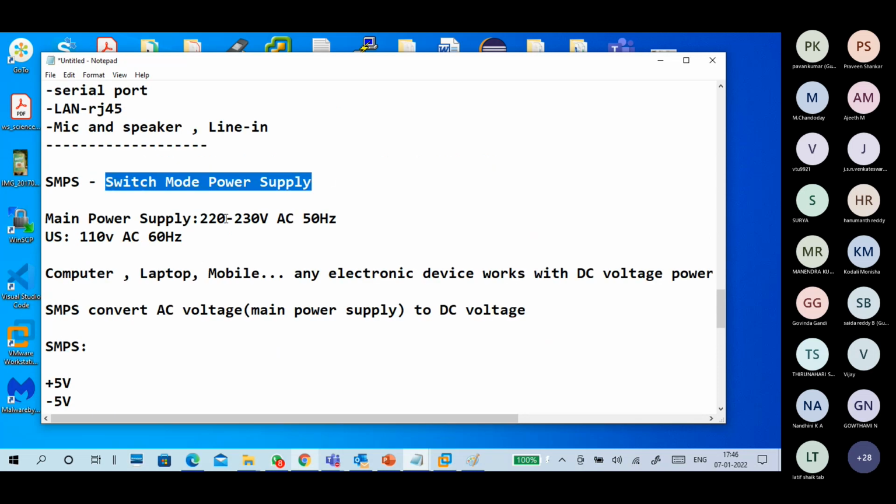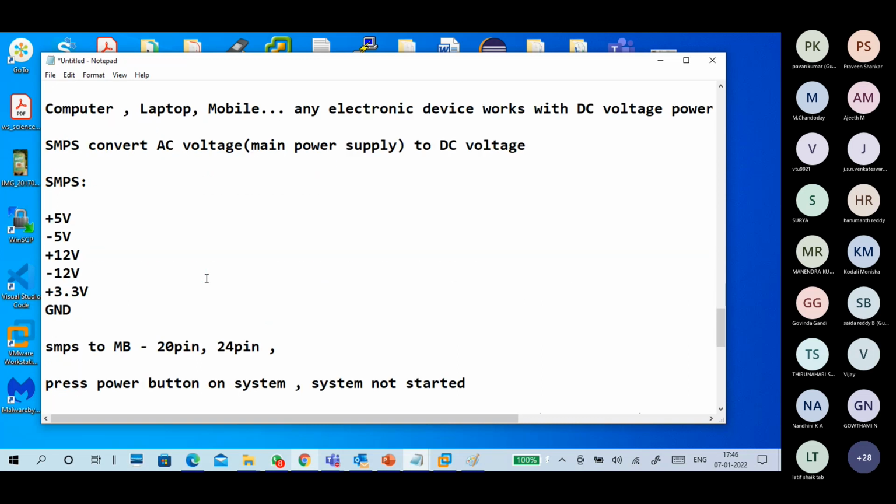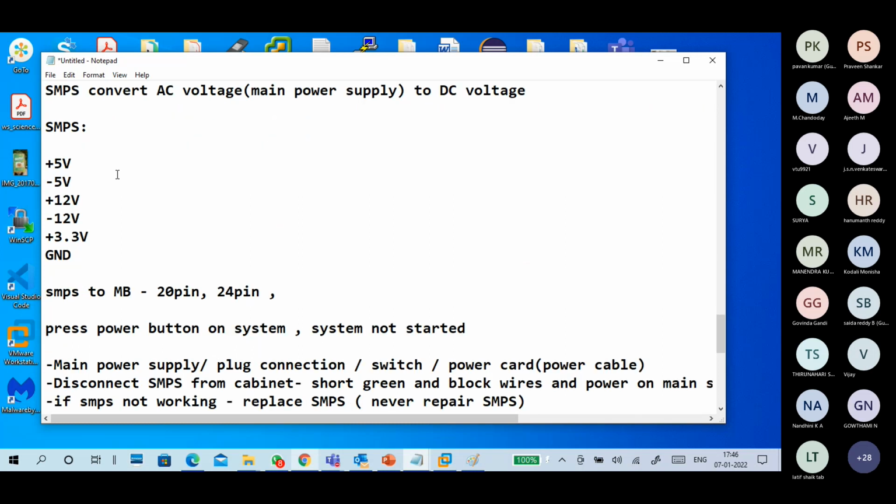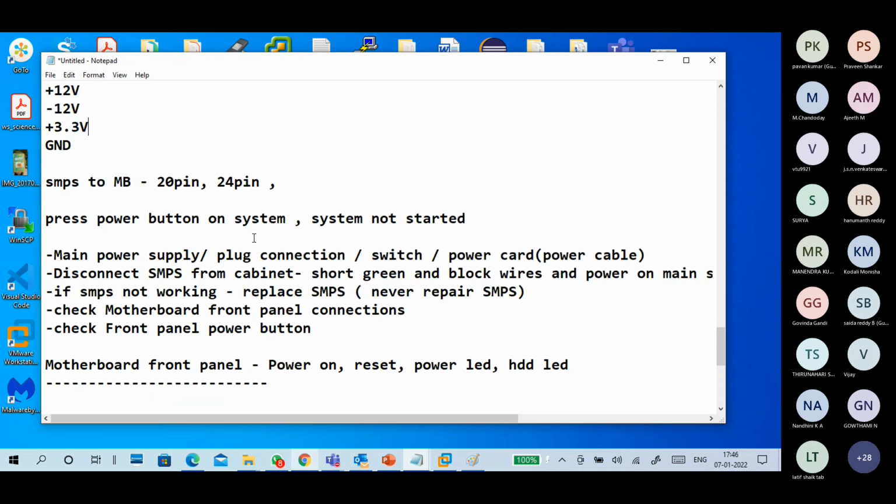Switch mode power supply converts AC mains power supply to DC voltage. What are the different voltages you are getting? Plus 5 volts, minus 5 volts, plus 12 volts, minus 12 volts, plus 3.3 volts. Ground wires are there. Different pin connectors will come, like AT and ATX type.